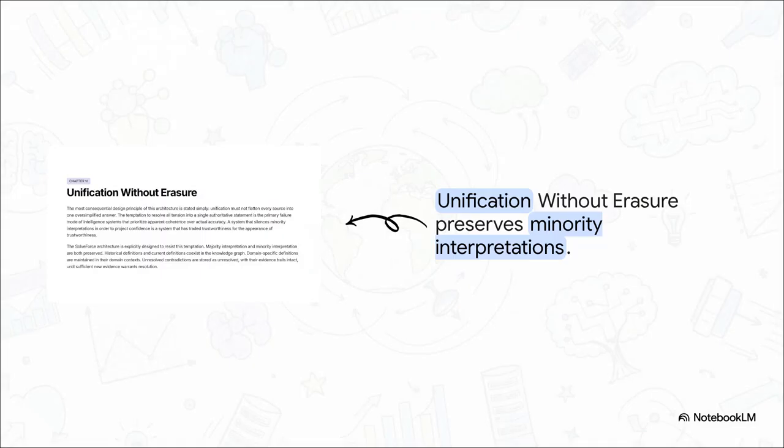And here's a really critical piece. Because the central knowledge graph, known as the codex, remembers absolutely everything, unification happens without erasing minority interpretations or historical contexts. If a system silences dissenting data or minority interpretations just to project an aura of confidence, it creates massive, dangerous blind spots. It essentially trades actual trustworthiness for the mere appearance of it. By preserving these differing interpretations, the system completely avoids oversimplification. Plus, it means it can always roll back and trace the exact provenance of any decision it makes.